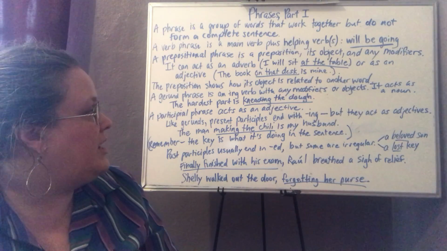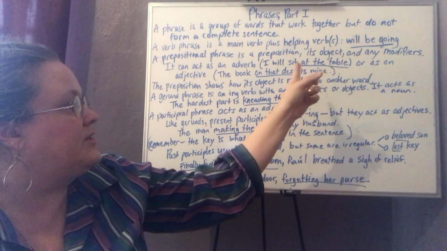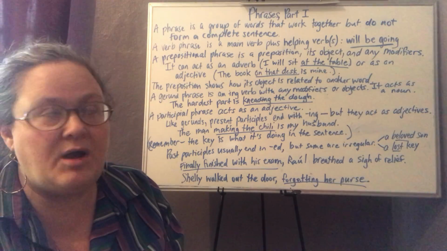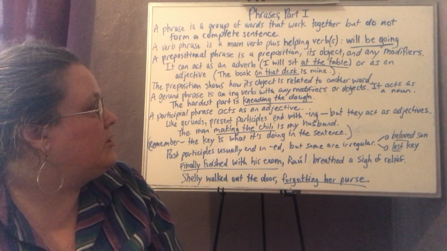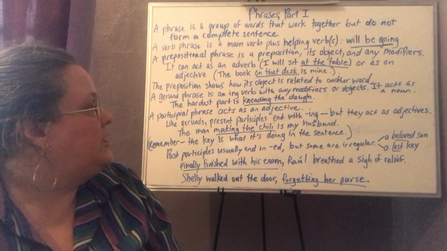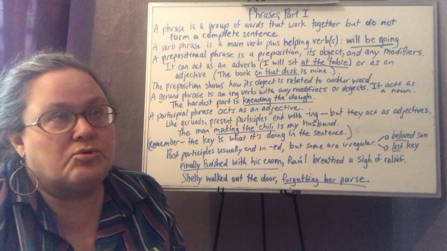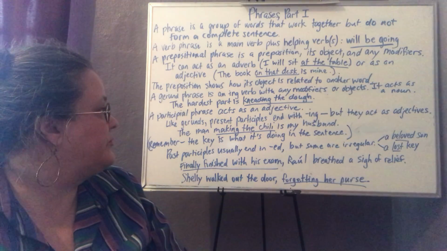A prepositional phrase is a preposition, its object, and any modifiers. It can act as an adverb like this: I will sit at the table. At the table is a prepositional phrase telling where I will sit. Or as an adjective: The book on that desk is mine. On that desk tells which book I'm talking about.